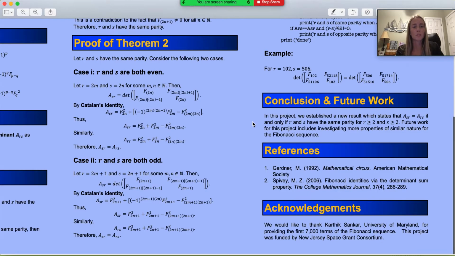In this project, we established that A_SR is equal to A_RS if and only if R and S have the same parity, for R greater than or equal to 2 and S greater than or equal to 2. Future work for this project includes investigating more properties of similar nature for the Fibonacci sequence.